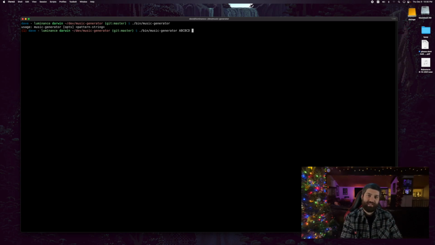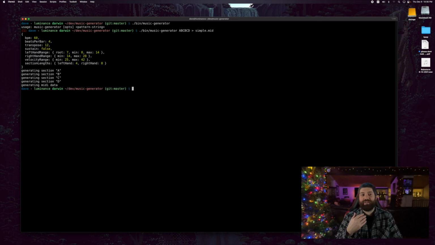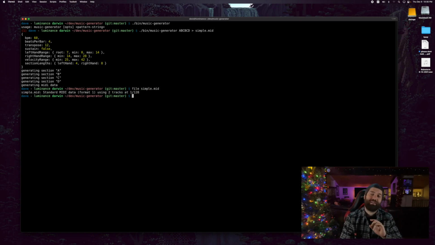Now, if I were to generate this, it would actually just flood standard out with garbage. So let's call this simple.mid, and it outputs some debugging information, but bam, now we have a MIDI file. I'll get back to that in a second. Let's go back into the code before we actually start listening to these MIDI files.